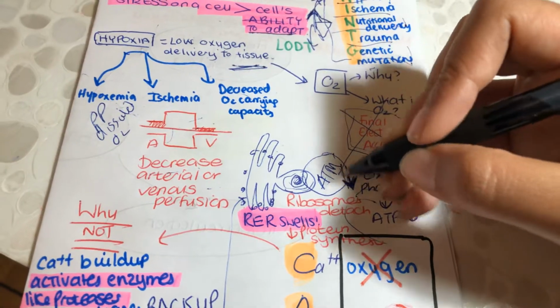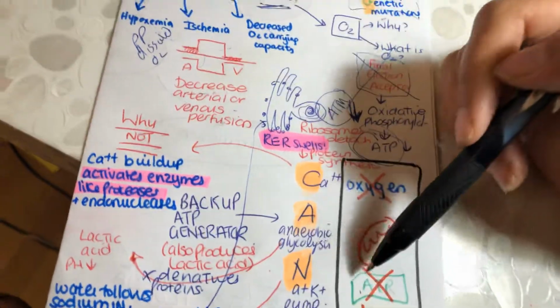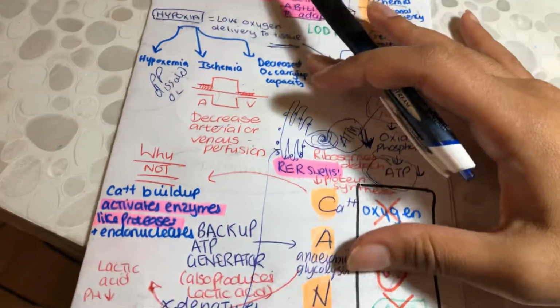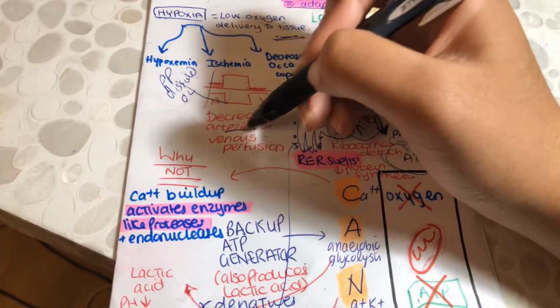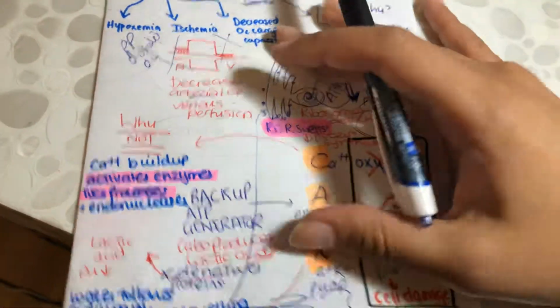So if oxidative phosphorylation, our cash withdrawal, is not working, we're not going to get ATP, and we're not going to be able to carry out our major cell functions. And that is what's going to cause all of these reversible injuries. Remember, if there's a block in the arterial end, that's going to be a decrease in arterial perfusion, and if there's a block on the venous end, that will be a decrease in venous perfusion.